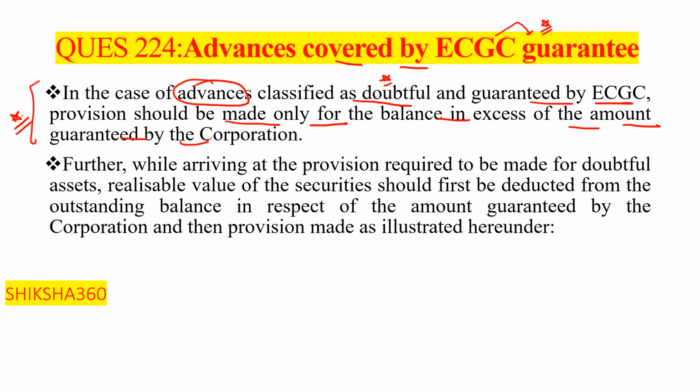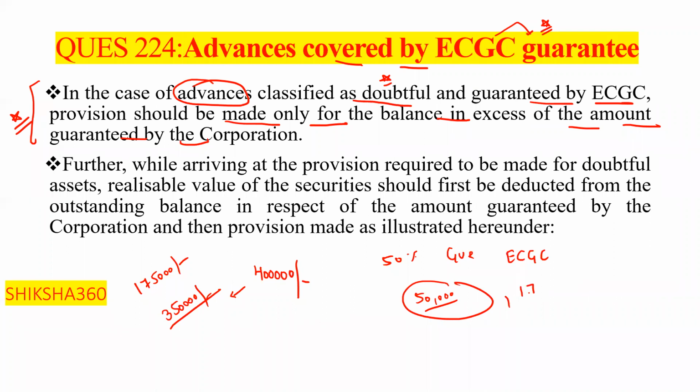Some students have doubt in that. Suppose we have 4 lakh, and out of that 50% is to be granted by ECGC, and we have 50,000 security. How much unsecured amount is left? 3,50,000. On that, 1,75,000 is to be covered by the ECGC cover. Provisioning is only done on the remaining 1,75,000, not on the covered amount. This is the meaning of that.